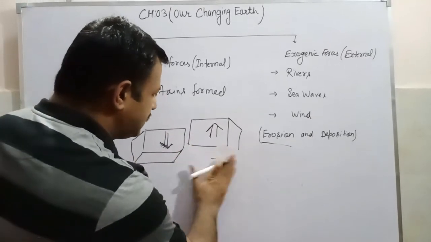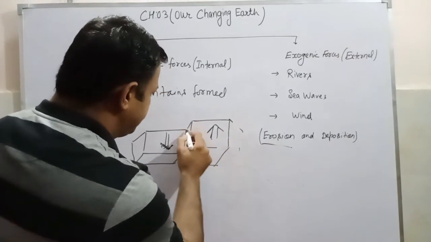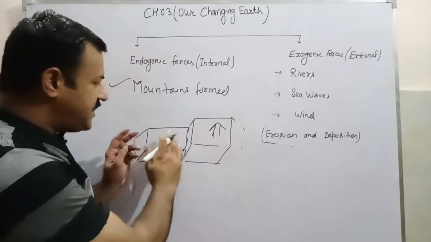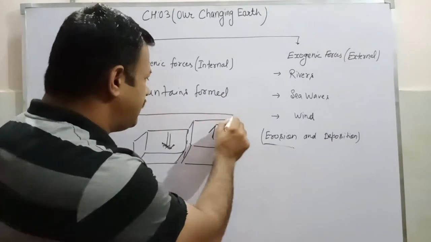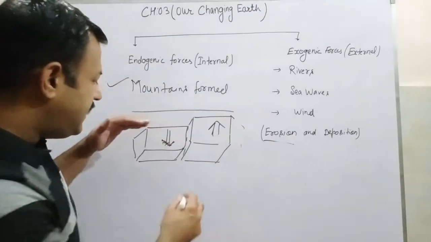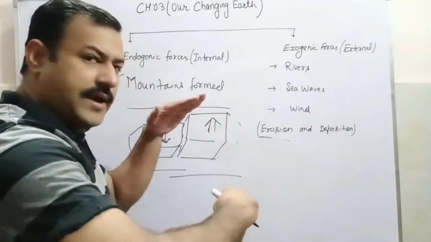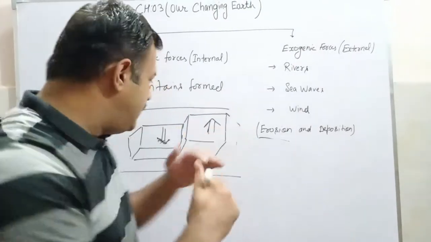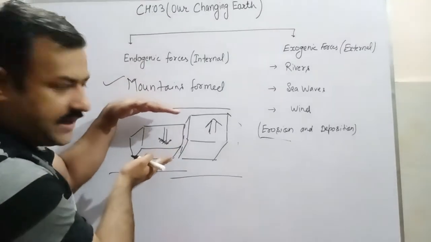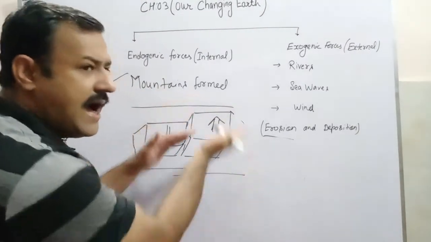Okay, let me make this like this. Suppose this is a continuous form of crust. It was a flat surface on the earth crust, but under this, some part of the tectonic plates are doing such a kind of disturbance that half of this earth crust subsided downward and half of the part uplifted upside.